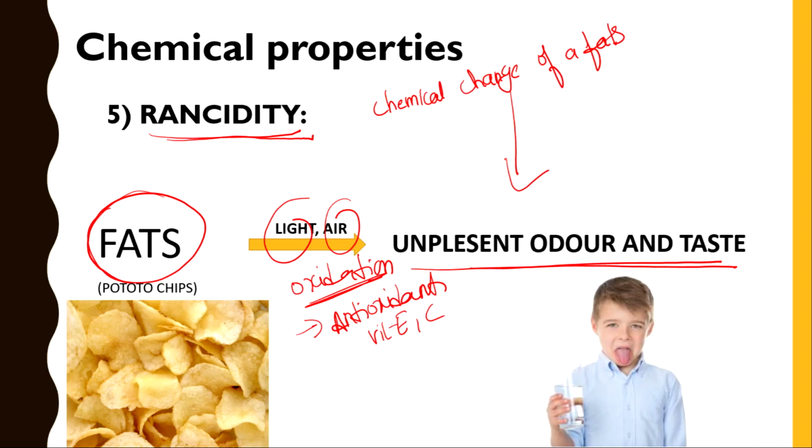And next, another prevention is vacuum packing. What is vacuum packing? If we fill nitrogen gas into a chips packet, this nitrogen gas will not react with any food particles. So this can be used as vacuum packing. So this is about the rancidity.